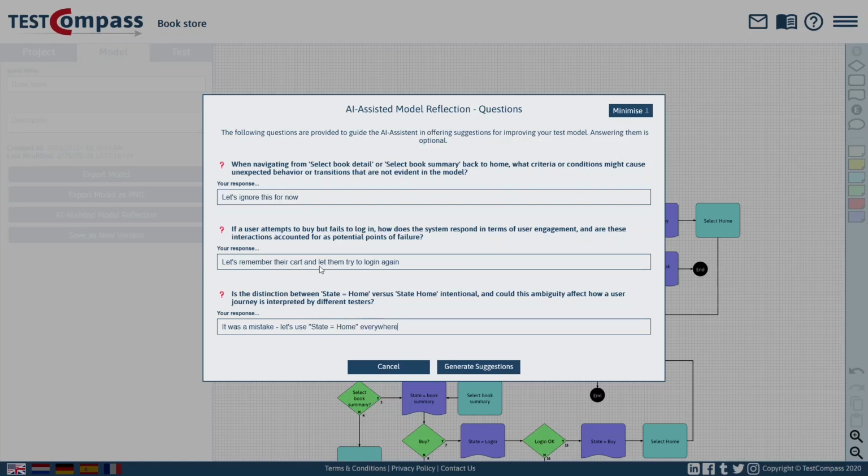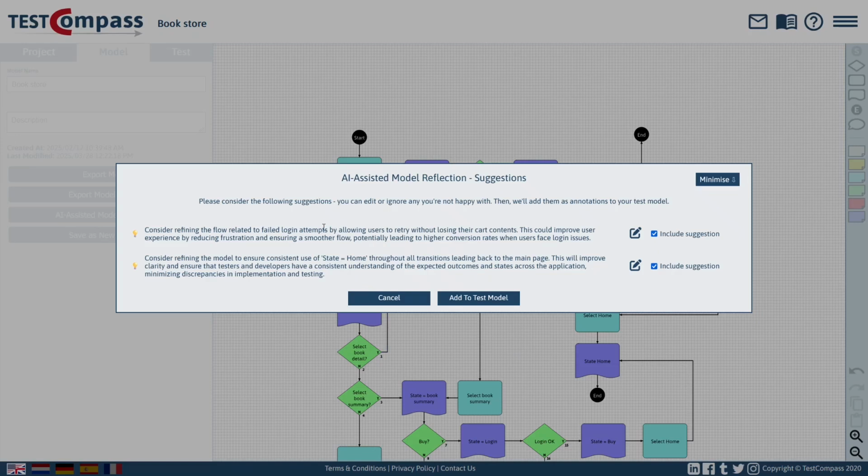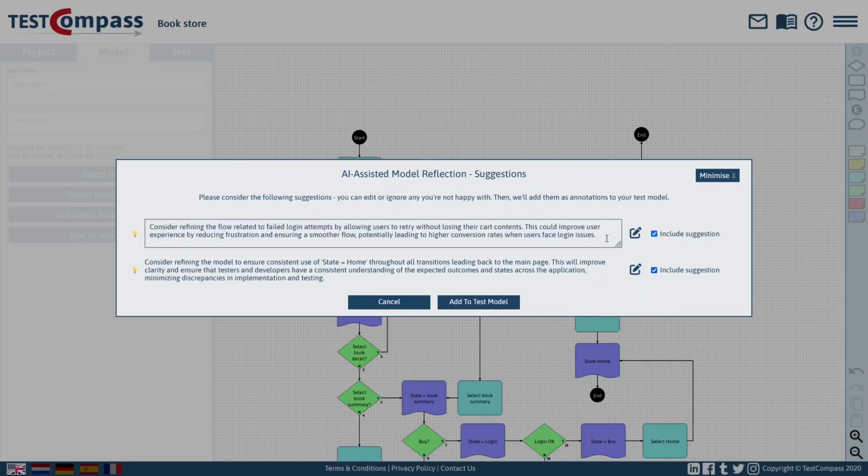Okay. So now, based on this back and forth, the questions and the responses we've provided, the AI will take these into consideration and then generate some concrete suggestions for how we might amend or improve our model. And now it's up to us to decide whether we like these suggestions or not. We can exclude them if we don't want to add them to our model for now. And we can always also edit the text of these if we want to tweak or refine this in any way.